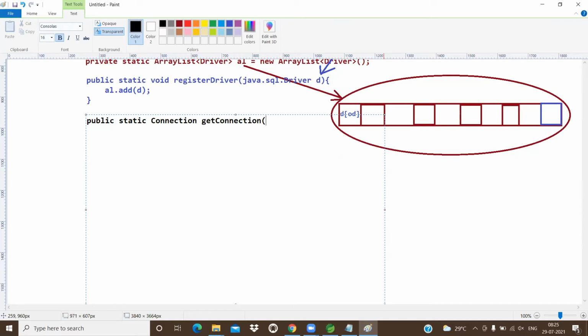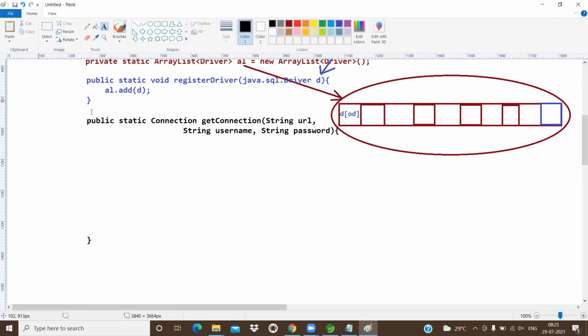Now what are those 3 parameters? String url. Next one is String name, the driver username. Another one is String password. That's enough. So this is the logic we'll be executing. Will you please concentrate, guys? I'm calling which method? The getConnection method.